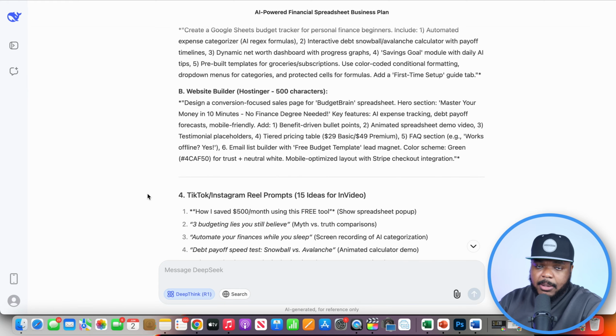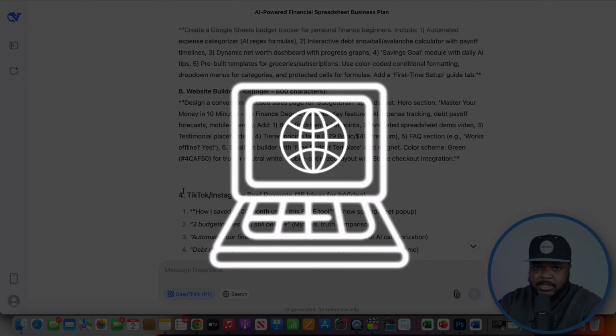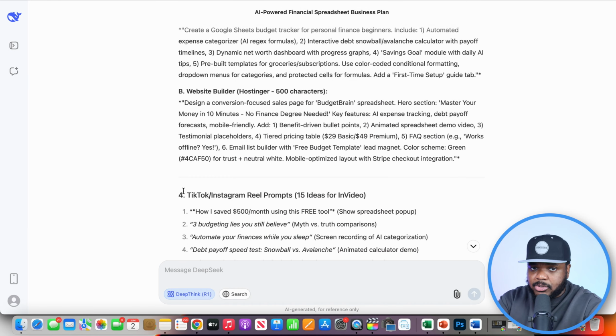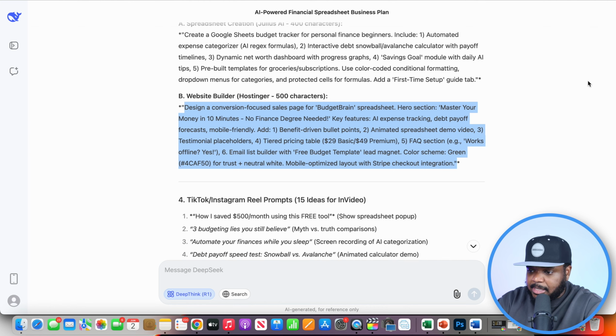And because I already know that I'm going to be selling spreadsheets, what I'm going to do now is just start the process of building my website so that I've got somewhere to sell it once I've built the spreadsheet using AI, which of course I'm going to show you how to do. So if I just copy this text over here, as you can see, website builder for Hostinger, this is going to get my platform up and running in a smooth and easy way.